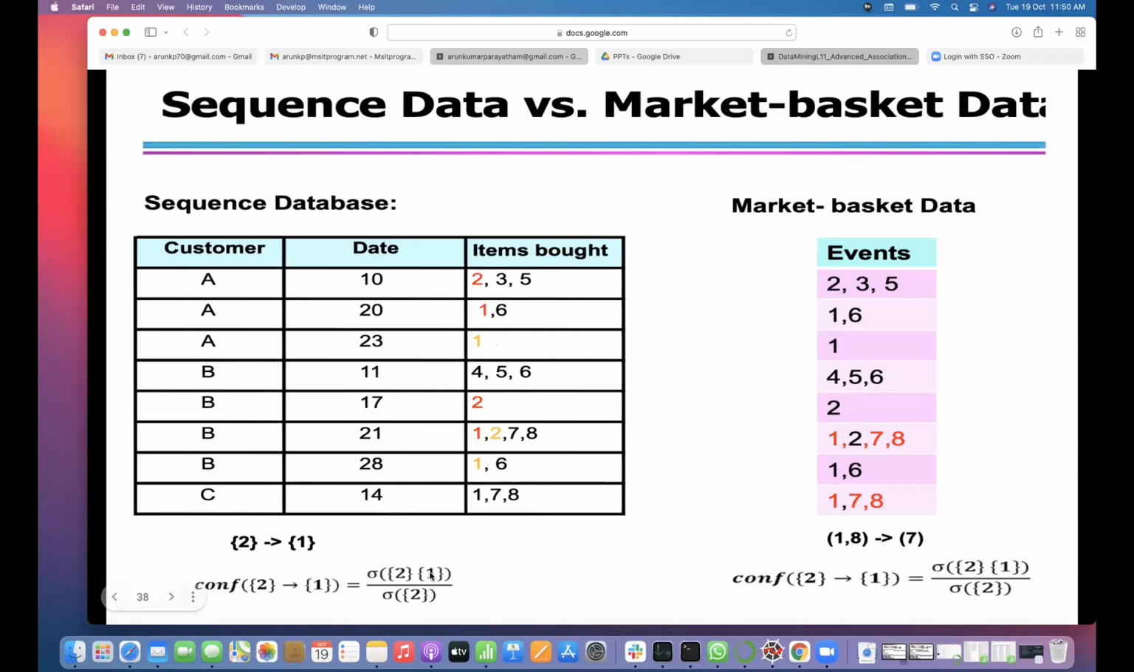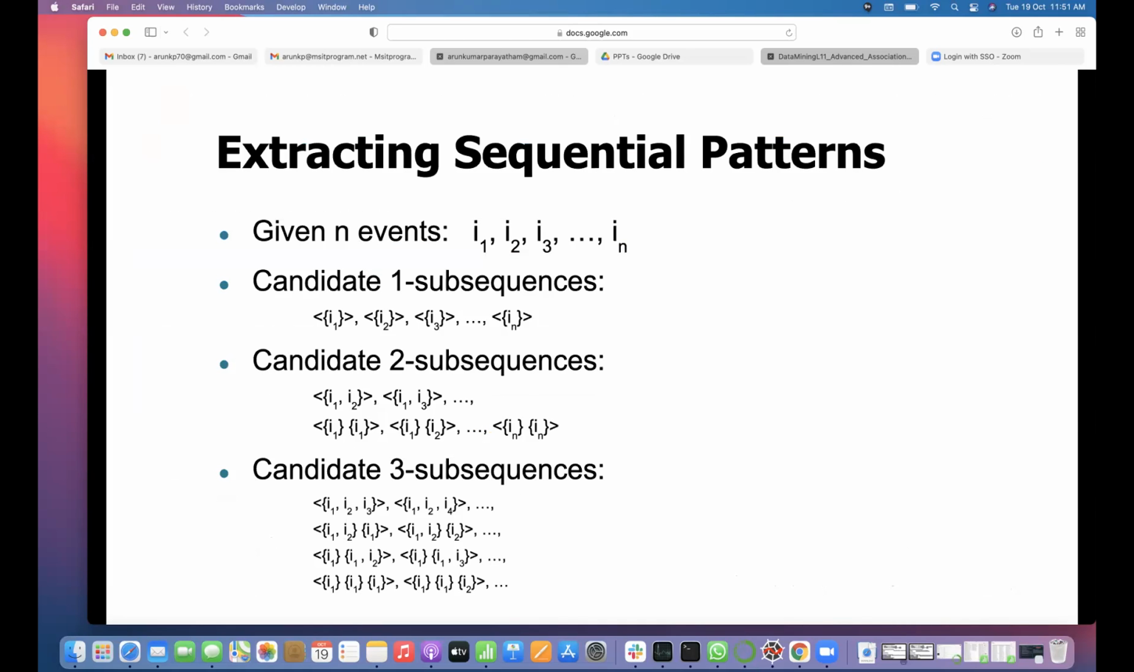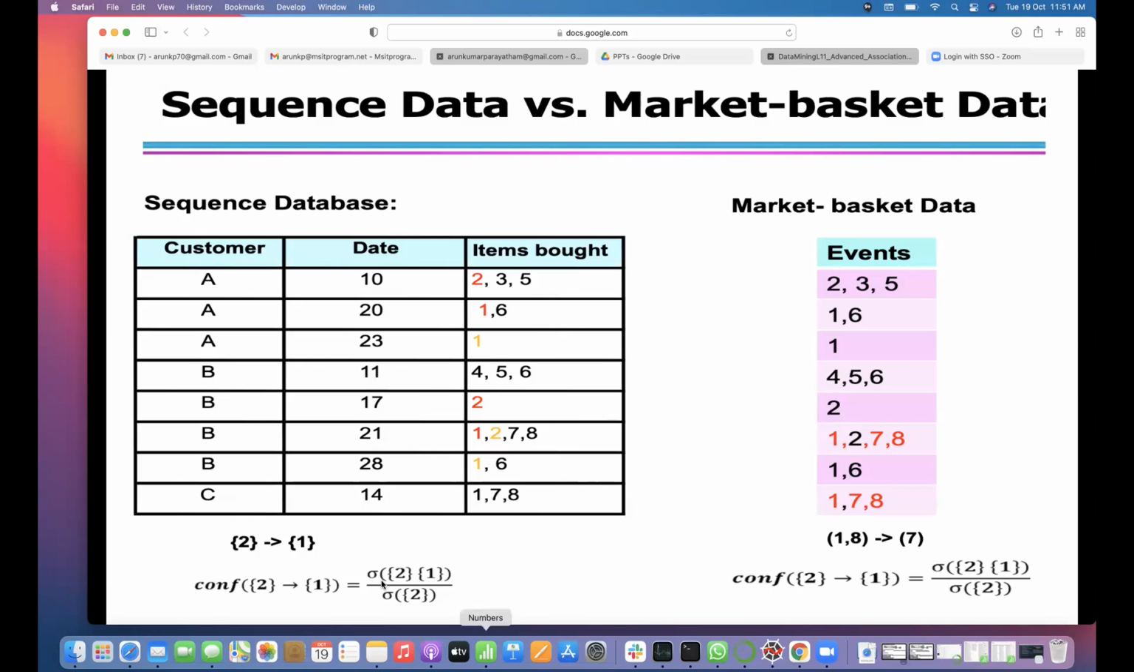So that is the sigma of 2, 1. And for sigma of 2, in how many transactions do you find 2? Only the last one doesn't have it. In the remaining ones you can find 2. So it is 2 out of 2, both times it supports. So it is 100% confidence. That is how you find the confidence of 2 implies 1.